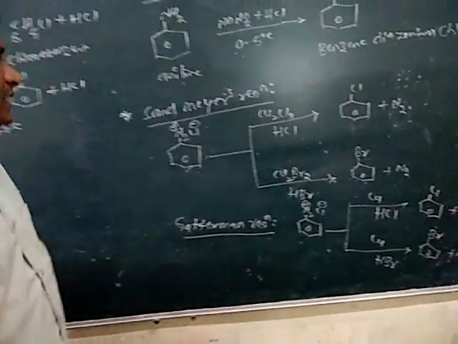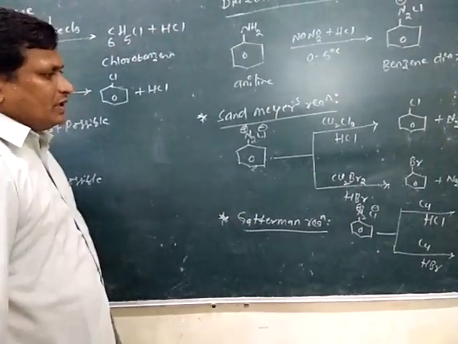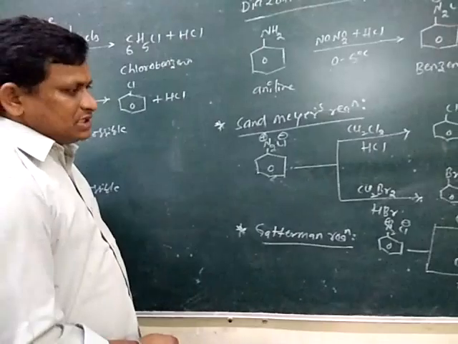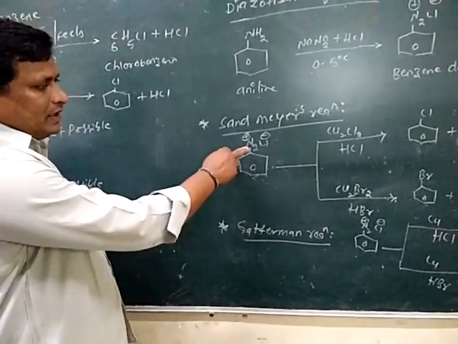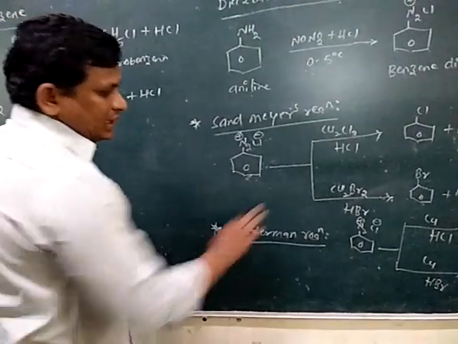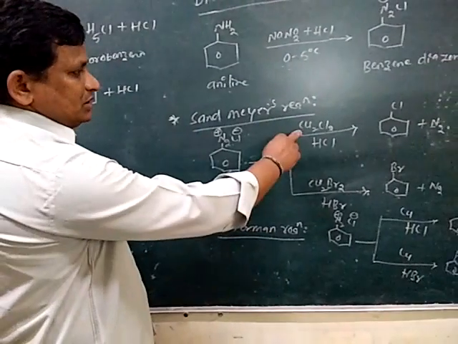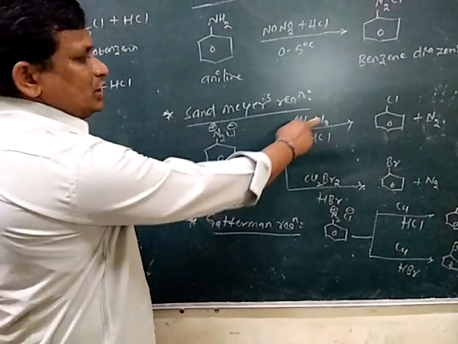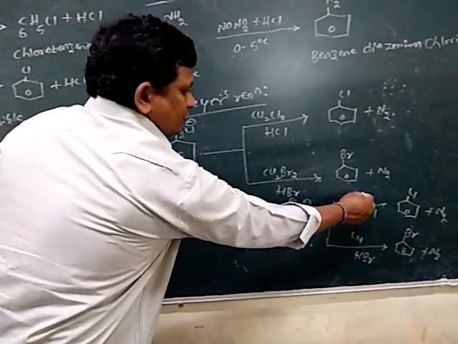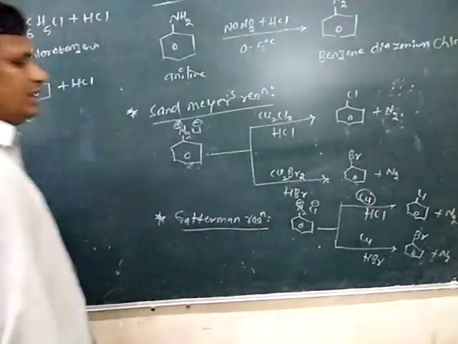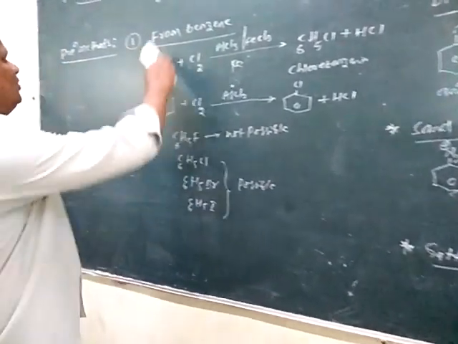So now what is the difference between Sandmeyer's and Gattermann reaction? In both reactions we prepare the chloro and bromobenzenes from benzene diazonium chloride. But the difference is Sandmeyer's reaction undergoes in the presence of cuprous chloride, but Gattermann reaction undergoes in the presence of only copper. So this is the preparation of chloro and bromobenzene.